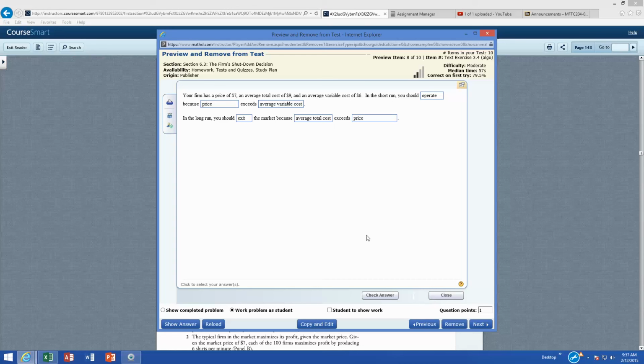So you've got your short run and long run. Just try to understand the difference between the two.